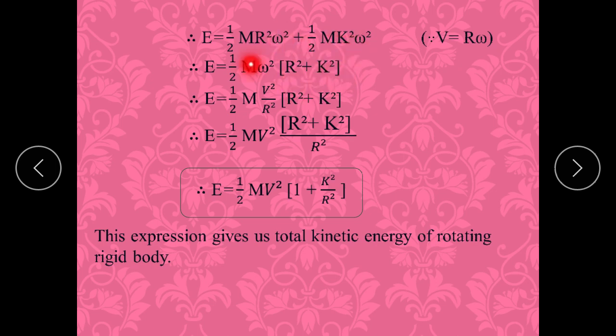Now again replace this omega by v upon r. So you will get half mv square. Inside the bracket there will be r square plus k square upon r square. Now separate this denominator. You will get E is equal to half mv square in bracket 1 plus k square upon r square. And this is the total kinetic energy of a rotating rigid body.